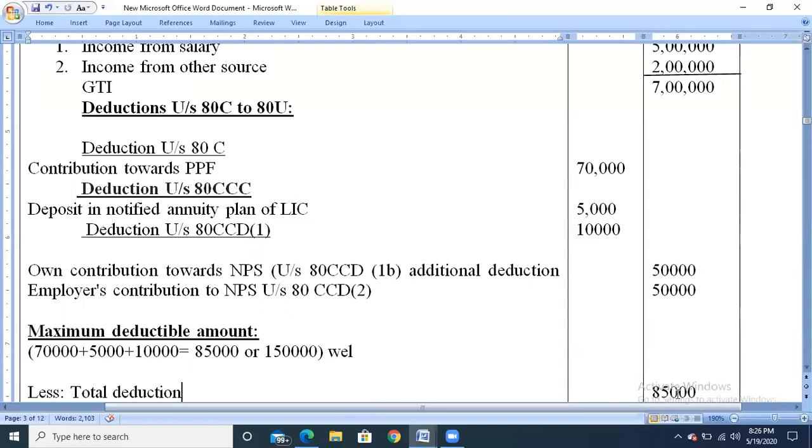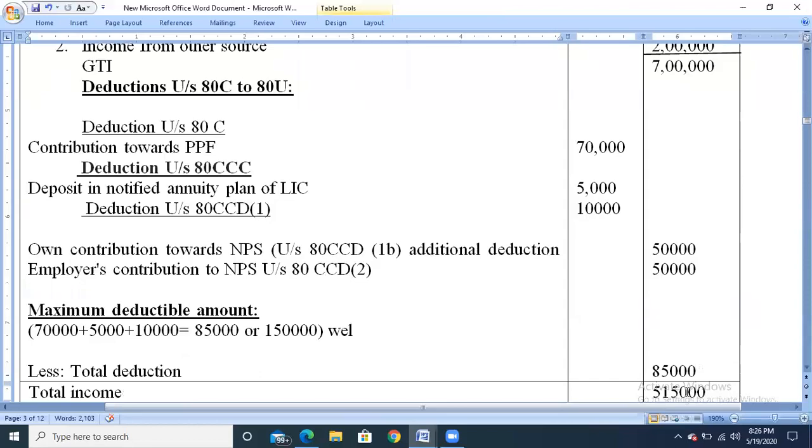After minusing all the amounts, we'll get the total income of 5,15,000. That is 7 lakh minus 50,000 minus 50,000 minus 85,000. So next